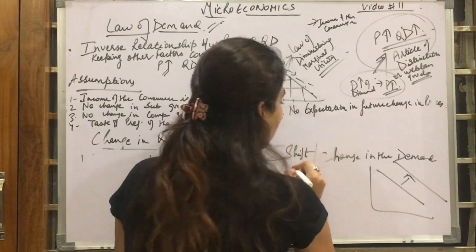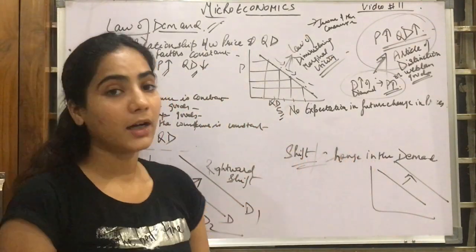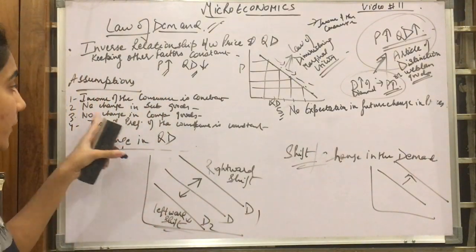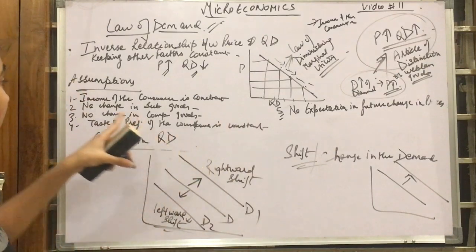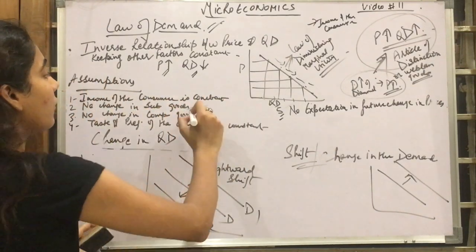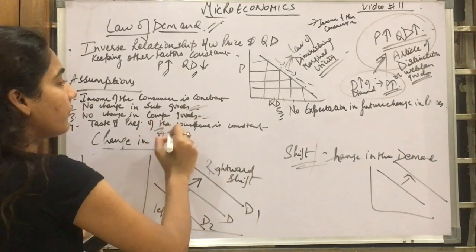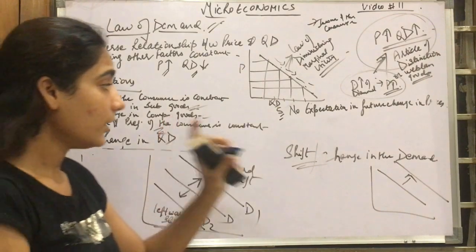Now when this happens, under the shift or change in demand, the other factors which we kept constant are now changing. Factors like the income of the consumer, the substitute goods, the complementary goods, the taste and preference, and the expectation of a rise in prices are changing.